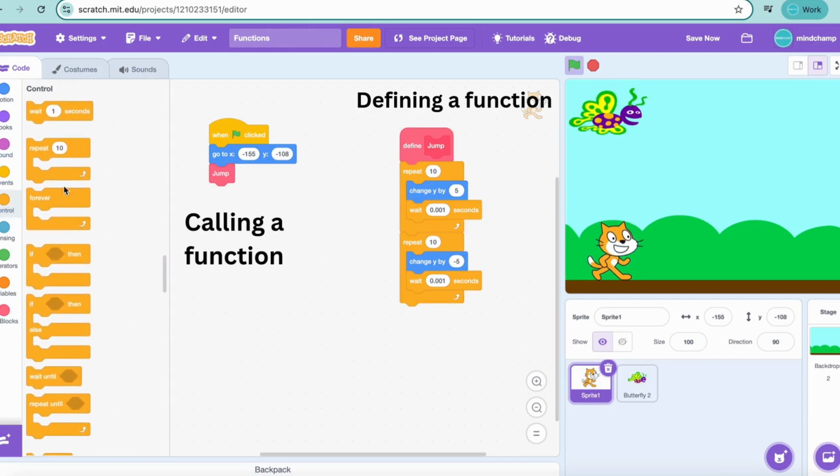Now it depends on me how I want to call it. Maybe I want to call it forever in a loop. So I can just go and do it like this.